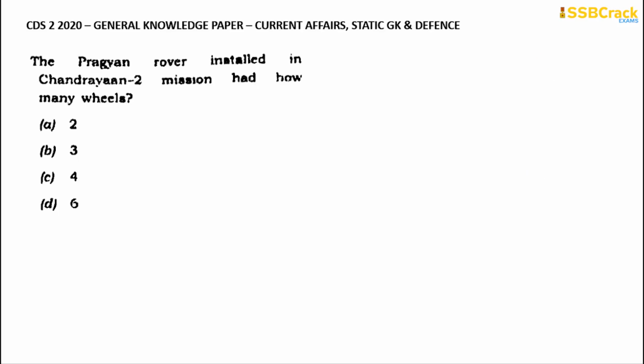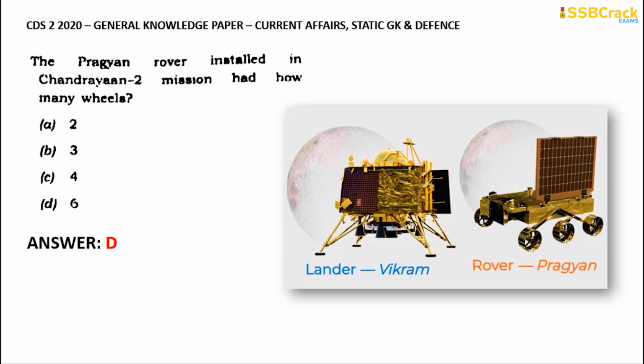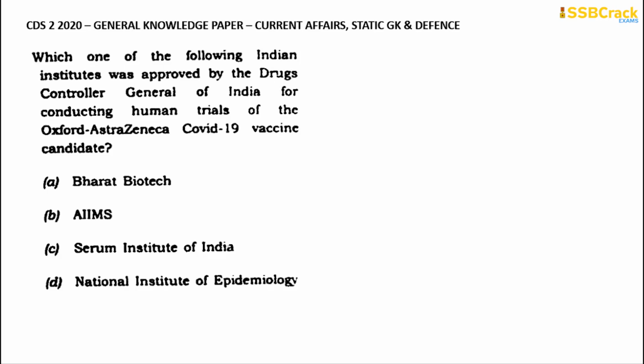So going through with the next important question: the Pragyan rover installed in the Chandrayaan 2 mission had how many wheels? It had option D, 6 wheels. The Pragyan rover has 6 wheels, 3 on the left and 3 on the right. The Chandrayaan 2 mission is considered a very fascinating, very proud mission launched by our country. The lander of this mission is named Vikram, and the rover that will go across the surface of the moon has been named Pragyan. It has 6 wheels.